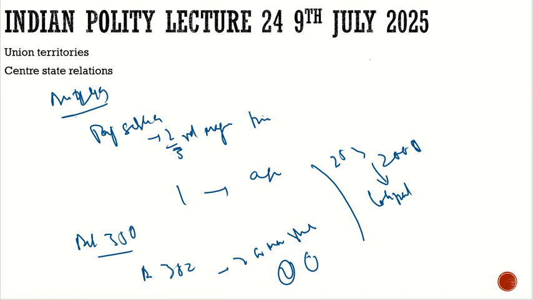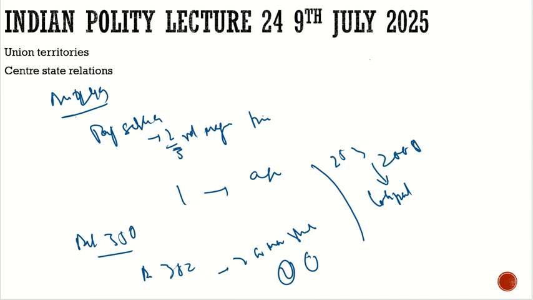Also, during the President's rule, the state legislature comes directly under the Lok Sabha or the center, and the state executive becomes the President, and then they can make laws. After the President's rule is over, those laws continue until they are revoked.